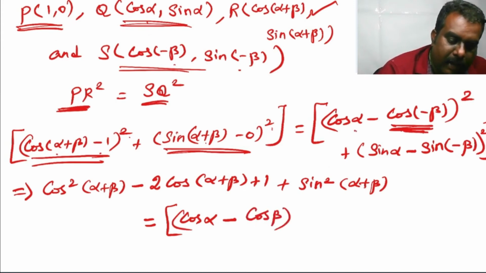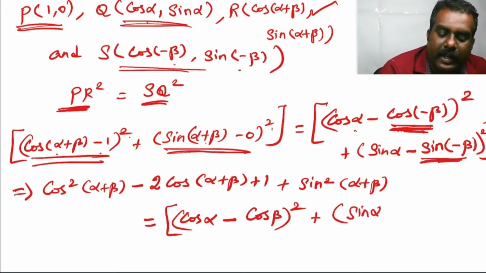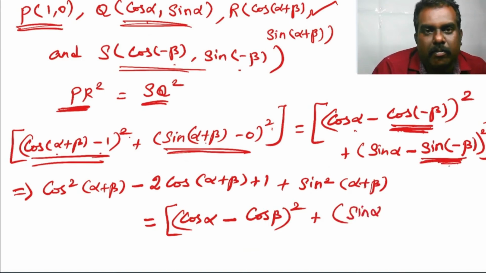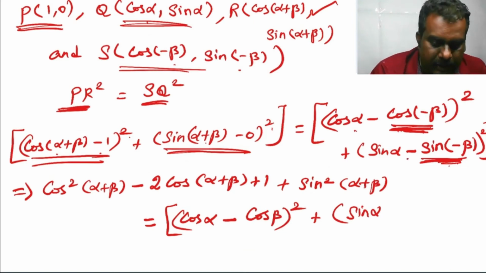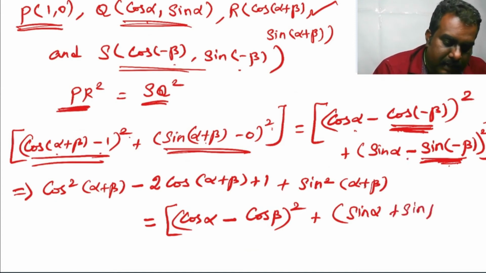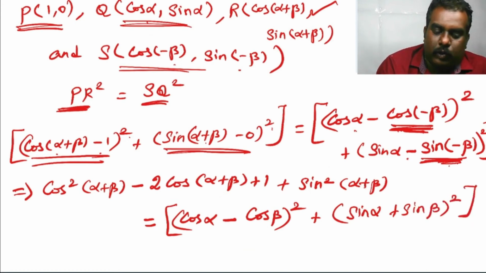So cos alpha minus cos beta the whole square plus sin alpha, in fourth quadrant, sin of minus beta is equal to minus sin beta. I will explain that quadrant concept later. Please listen carefully: sin of minus beta in fourth quadrant is minus sin beta. So minus of minus sin beta is plus sin beta the whole square.